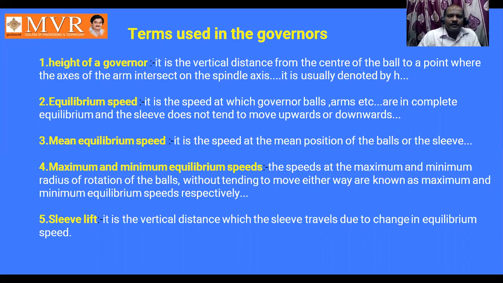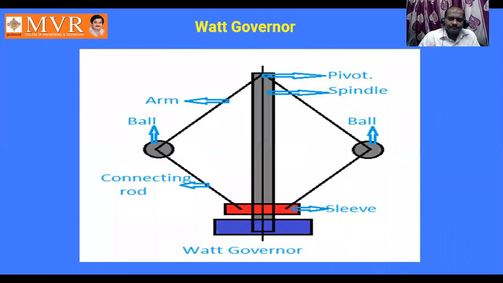So for any type of governor, this 5 does not vary. Next, we discuss this Watt governor. So what is a Watt governor? This is the basic type of governor. Let us have the terminology here.